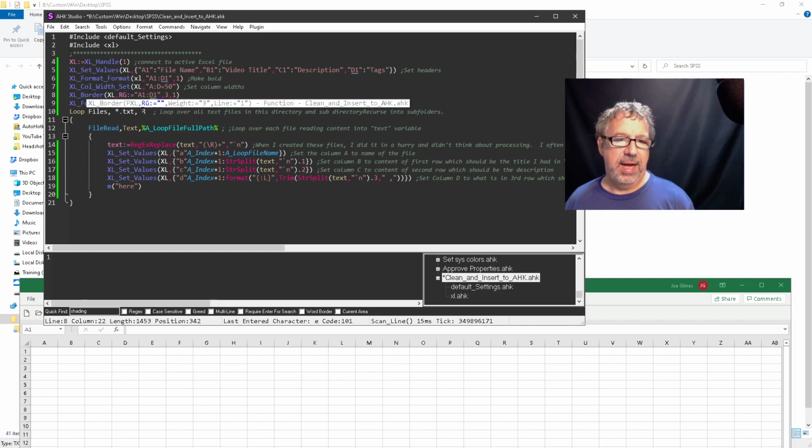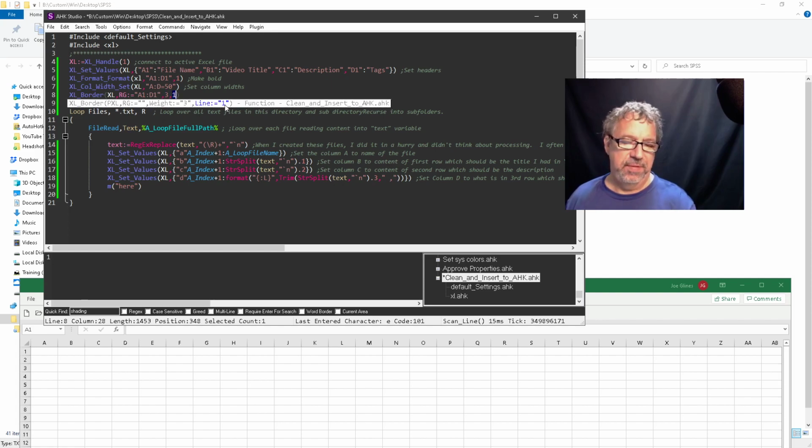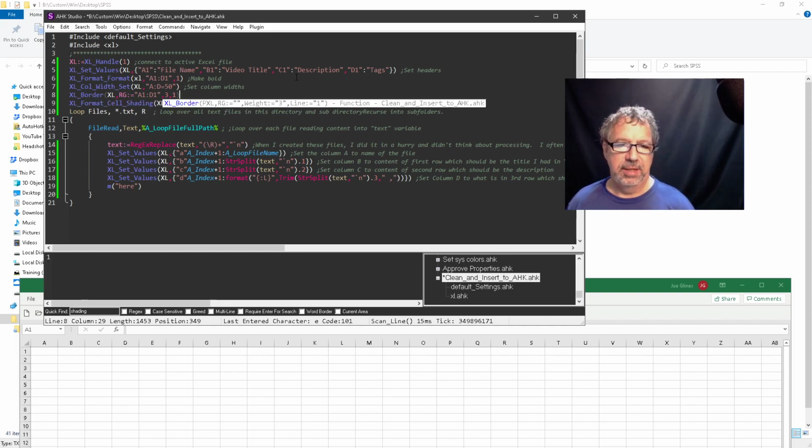And then here, this is the borders, and I put it to a weight of 3, and the line is a 1, and that's where in my Excel file you can see what that is. But that's setting the borders.